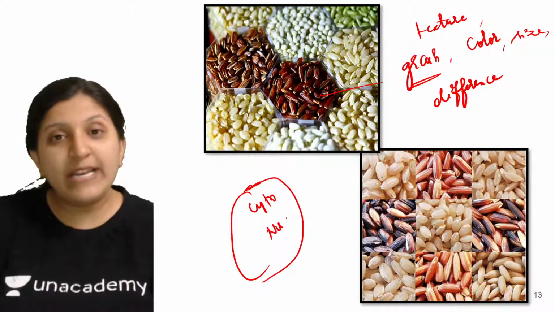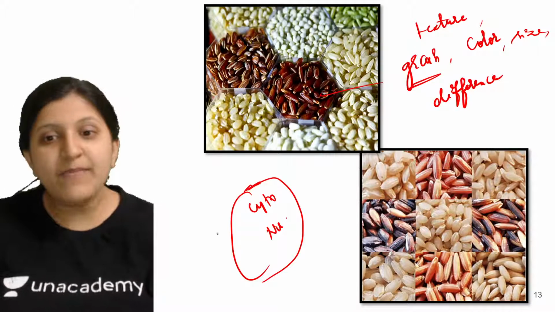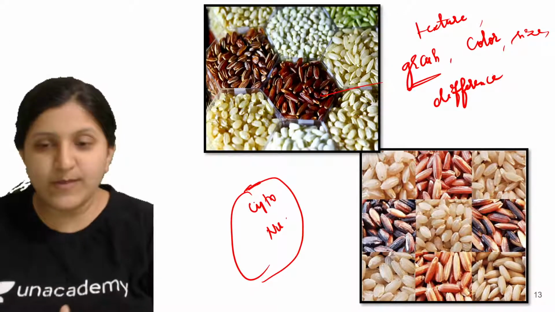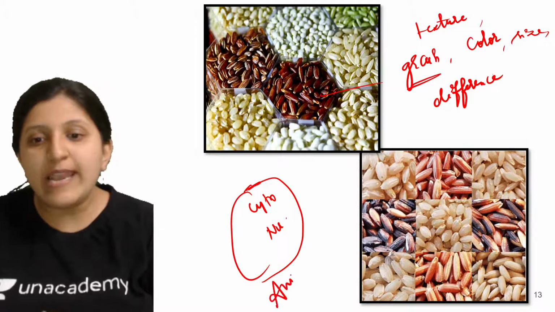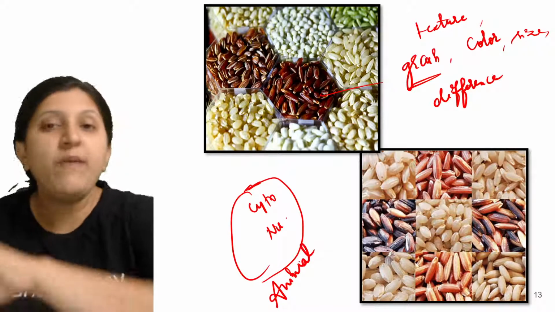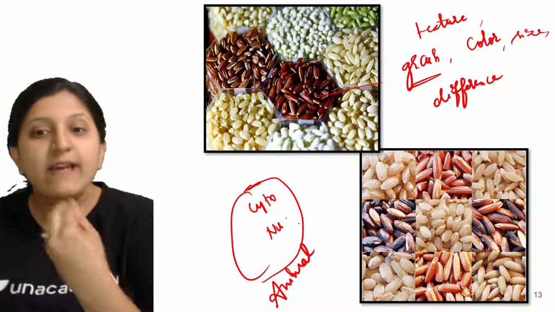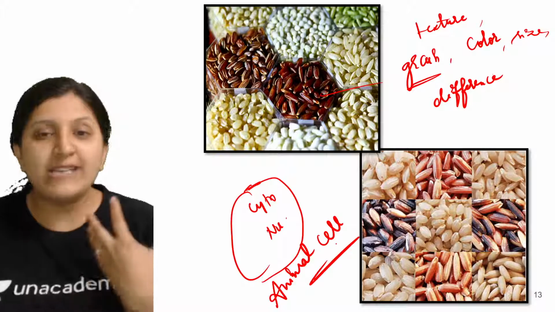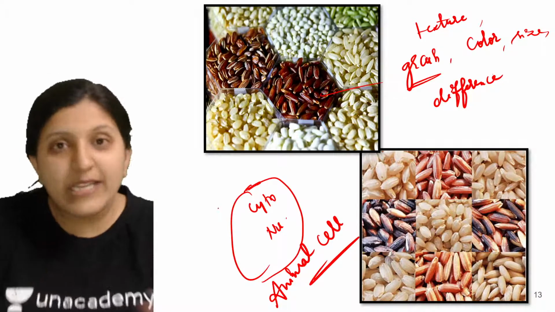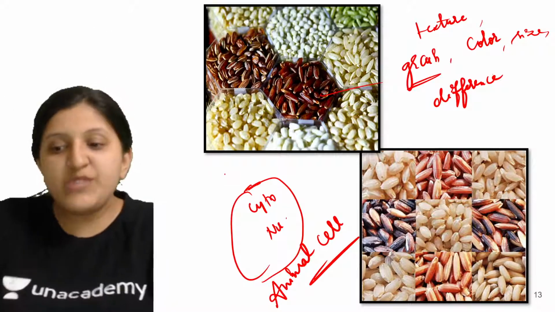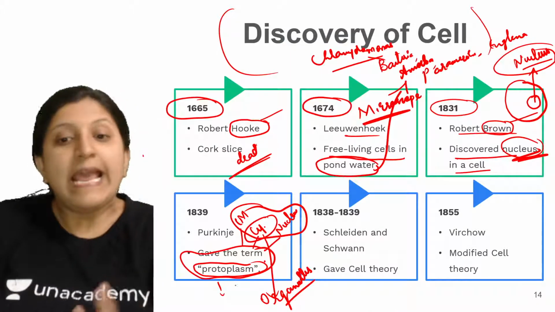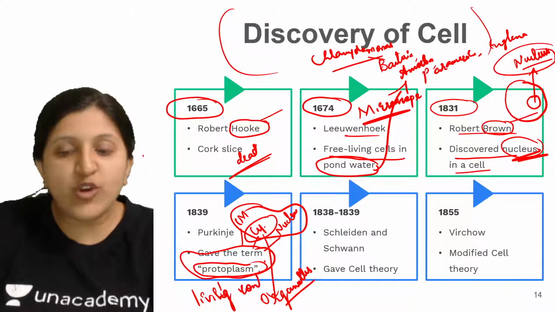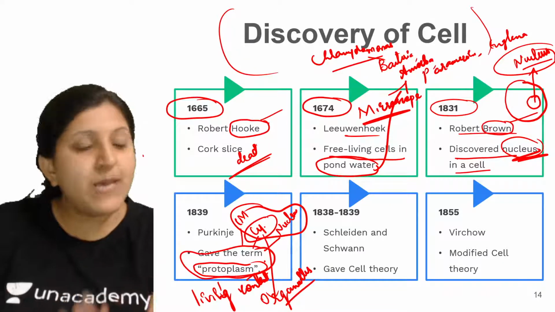So we cannot call the whole cell a protoplasm, but in an animal cell, it is only this, so we can call it a protoplasm. If we remove the cell wall from the plant cell, whatever remaining content is there can also be called a protoplasm, but the dead material, the cell wall, is not there. So what is the meaning of protoplasm? It is the living material of a cell. The living content of a cell is called the protoplasm.